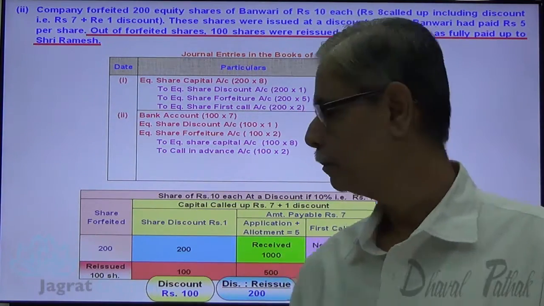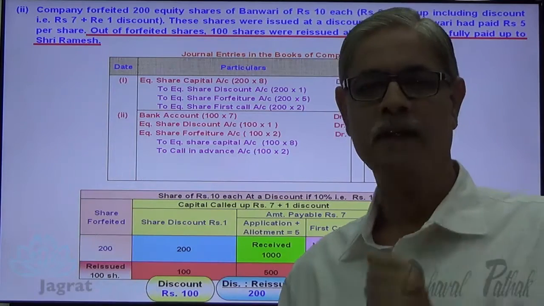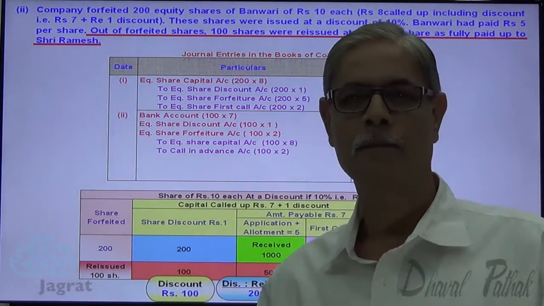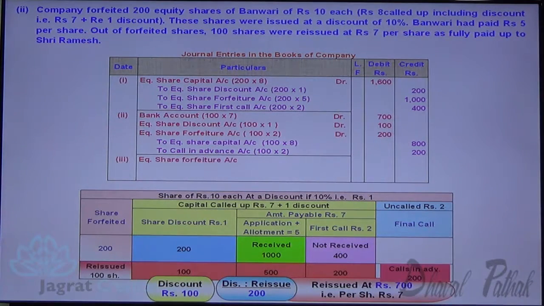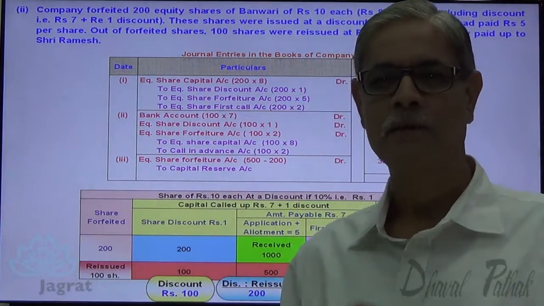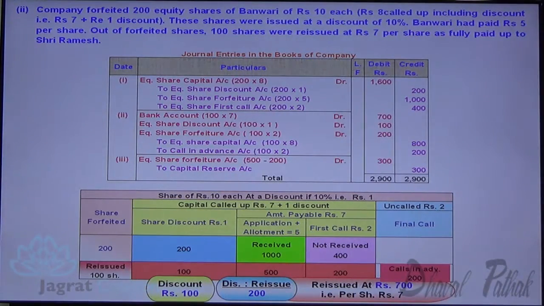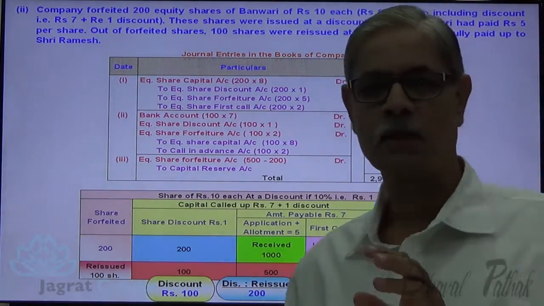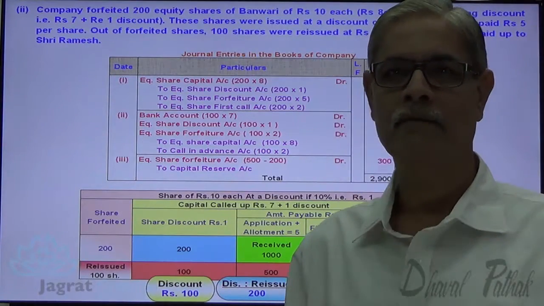Now I want to transfer the surplus of forfeiture income, that is 500 minus 200, 300, that I am required to transfer to capital reserve. So share forfeiture account debit 500 minus 200, 300, to capital reserve account credit 300. This is how the transfer to capital reserve entry gets recorded. Total of these entries 2900. This is how I have tried to explain the second question, which is a part of the main question.